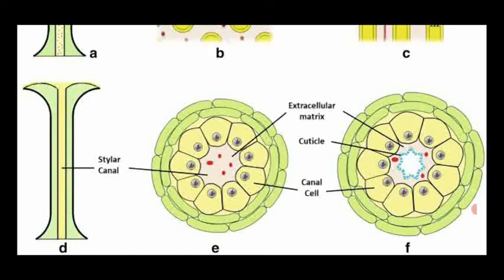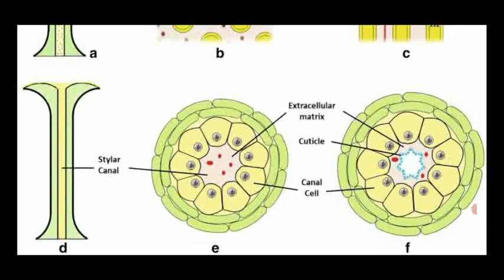The cross section of the stylar canal is given in diagram E. The outermost layer is there, then inside it are the glandular canal cells. The glandular canal cells have an extracellular matrix. This matrix secretes the mucilaginous substance.